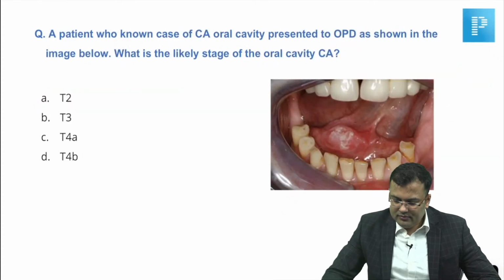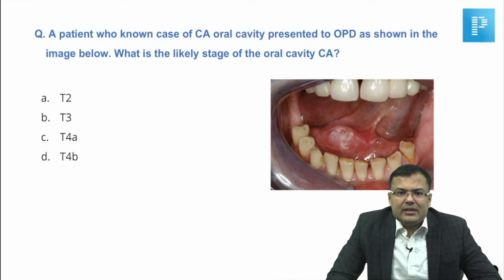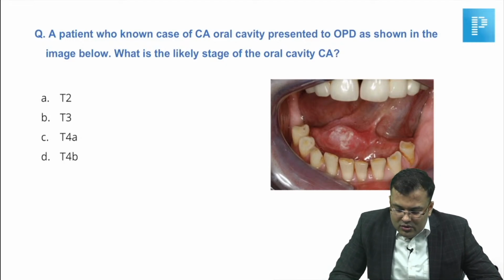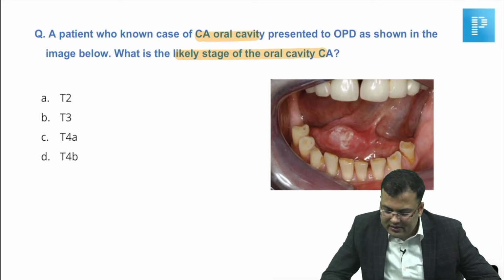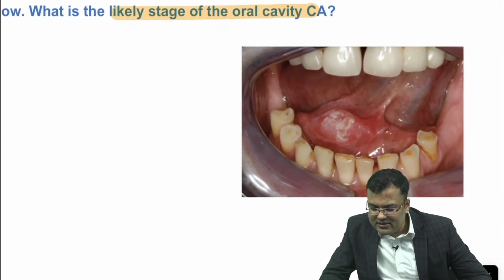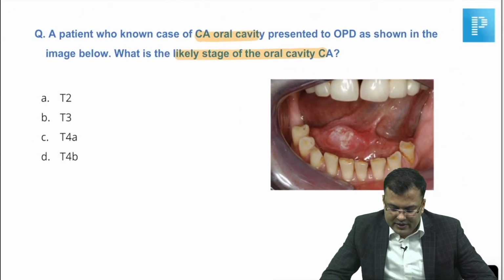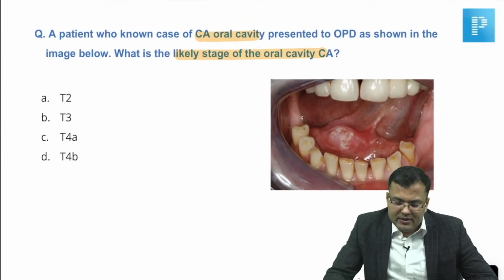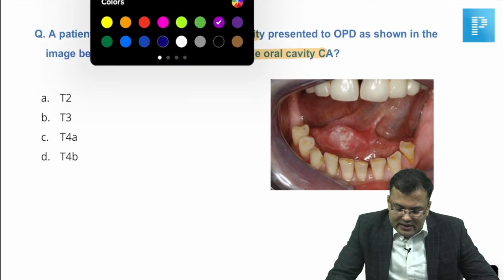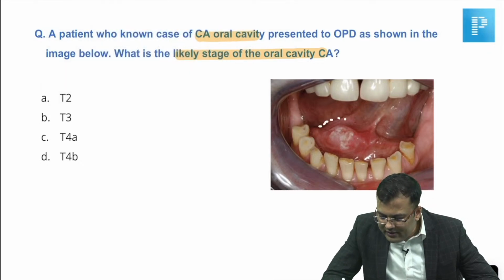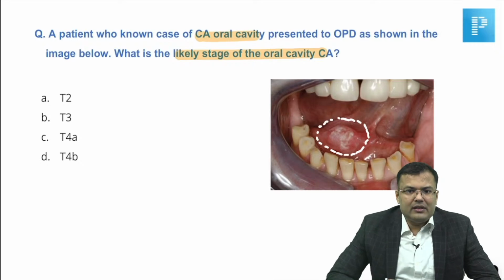Next. Guys, this question seems incomplete. Patient, known case of carcinoma oral cavity, presented to OPD as shown in the image below. Can you tell me what is the likely stage? Very good. Size is not mentioned, but what you can see here is that there is involvement of the floor of mouth. You can see the malignancy is involving the floor of mouth.